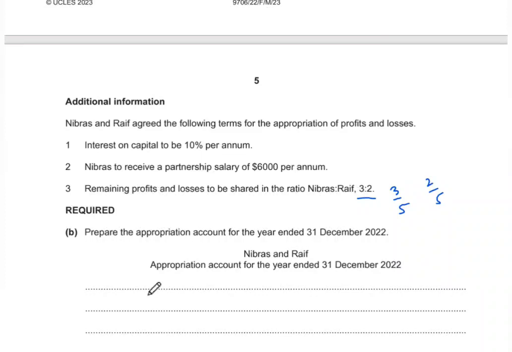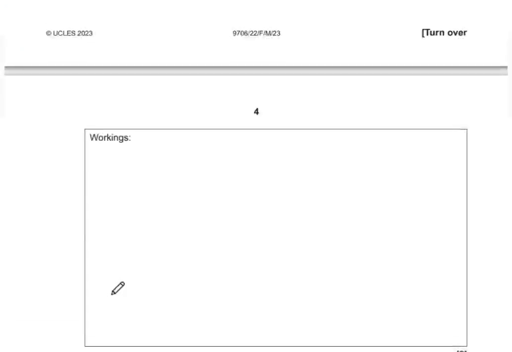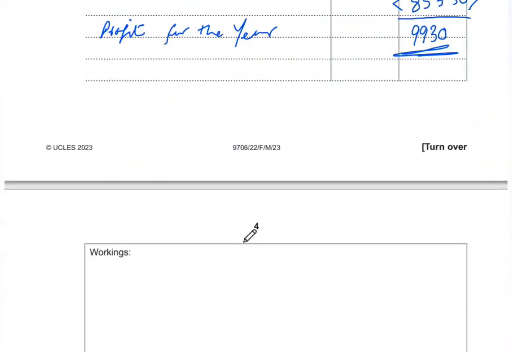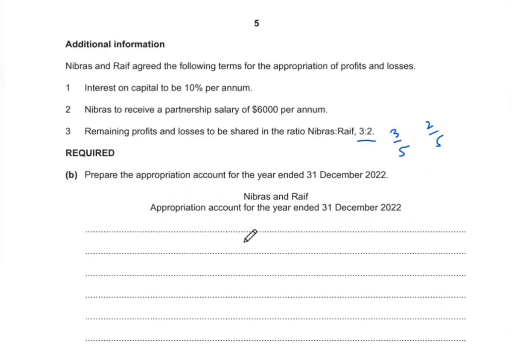So starting off with the appropriation account, we remember that we had a profit for the year that was 9,930. So starting off with the profit for the year, 9,930.